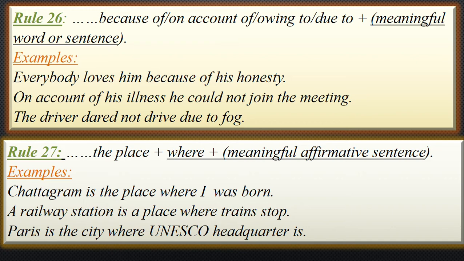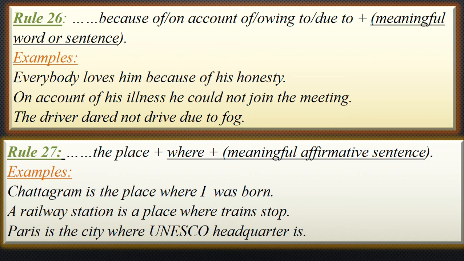The driver dared not drive due to fog. The driver could not drive. He did not dare because it was very foggy. So the reason was the weather was very foggy. That is why the driver dared not drive the car or bus, like this. Then the place plus where plus a meaningful affirmative sentence. Chattogram is the place where I was born. This is about these completing sentences. Shantiniketan is the place where I was born.